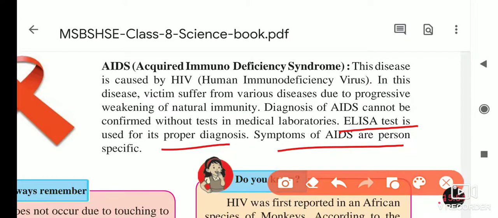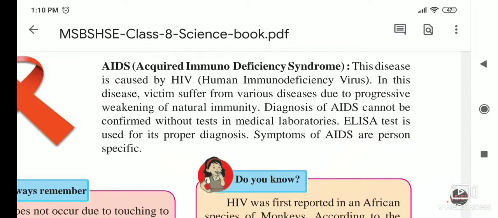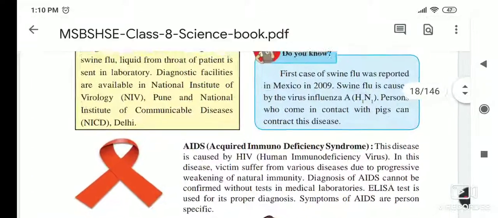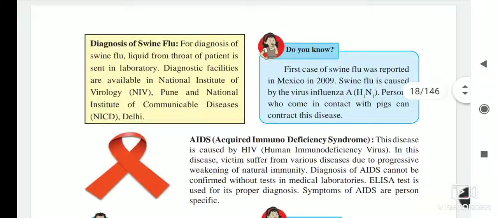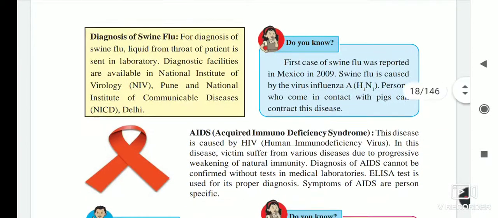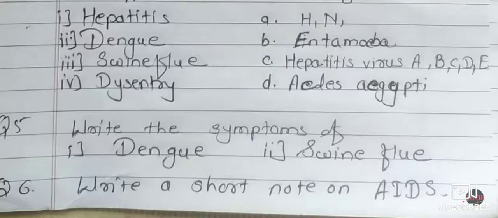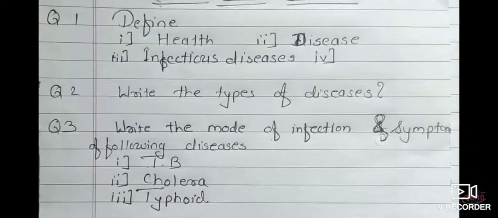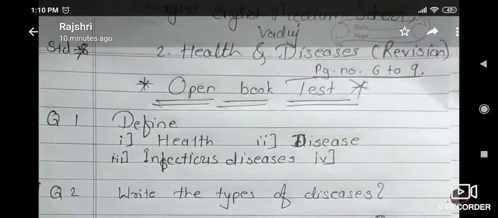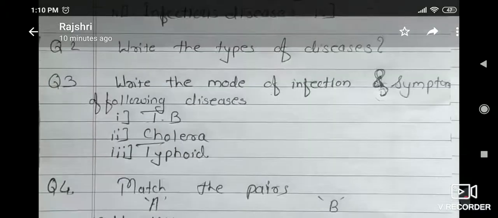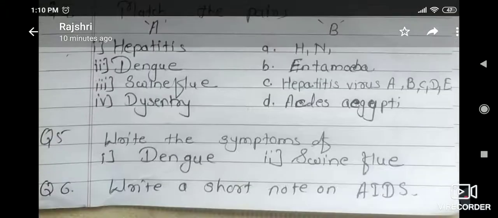So in that way you have to solve the open book test that I am going to give you. Tomorrow I will take the second test that I gave you, about pages 9 to 12. Today we have completed the health and diseases first revision test, page 6 to 9, and you have to read the lesson for the test, that is important.